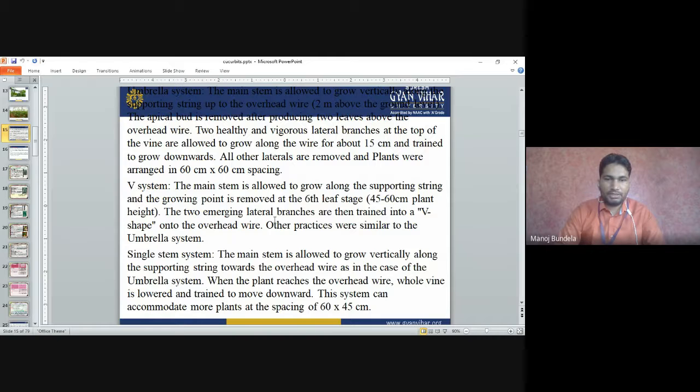When the plant reaches the overhead wire, the whole vine is lowered and trained to move downwards. Plants can be grown at a closer spacing of 16 to 45 centimeters. If we use this spacing, the number of plants will be more in this single stem system. In this we allow only a single stem to grow continuously. So these are the three systems we use. Single stem system: a single branch we allow to grow. V system means we remove the bud and the side branches are allowed. Umbrella system means the complete branch we allow to grow.